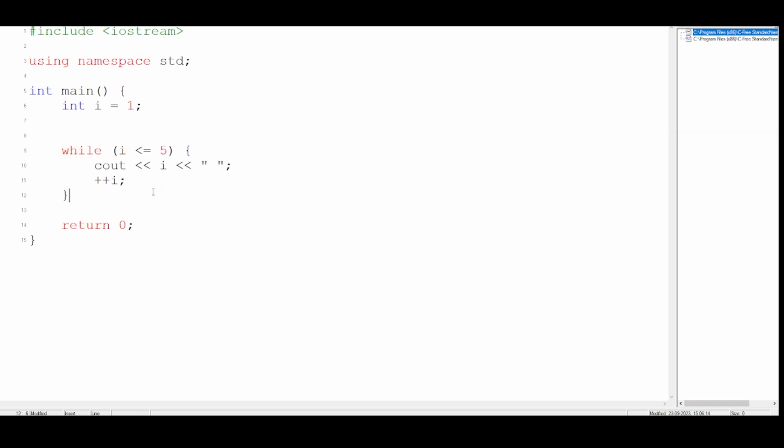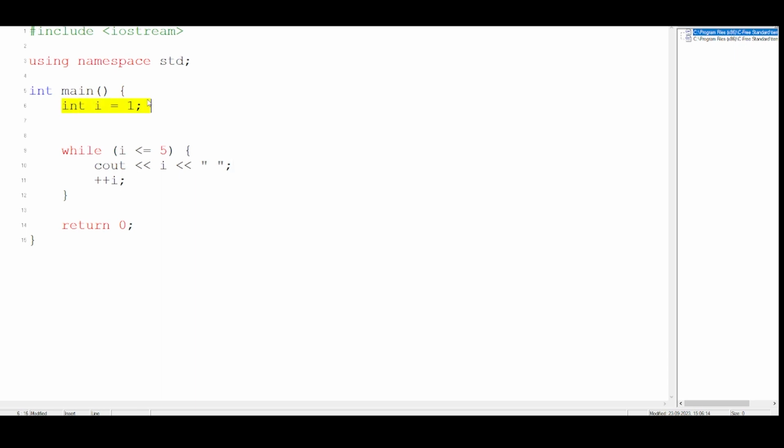See the condition very carefully: i less than or equal to 5. That means until i becomes greater than 5, this loop will keep on running. Inside the loop, we're printing i.